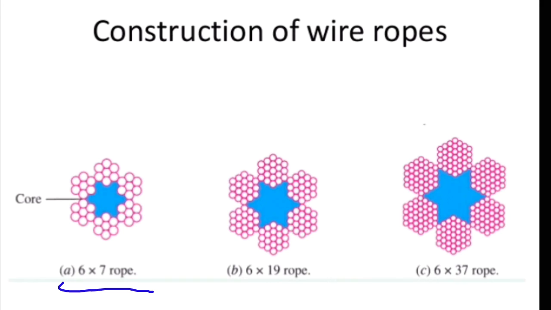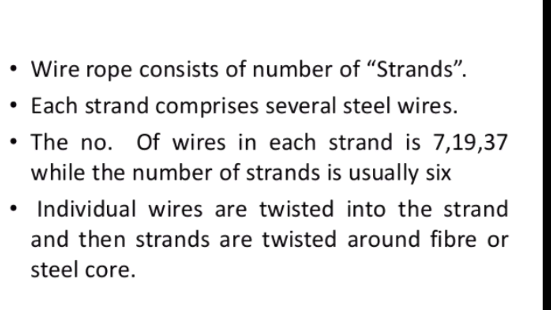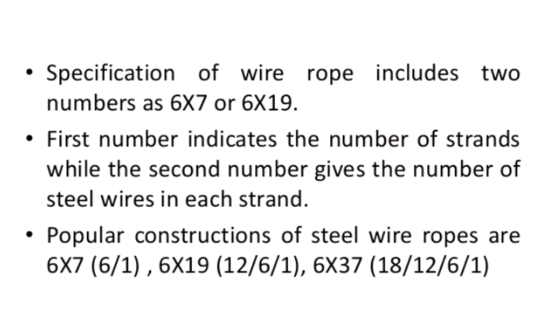Let's see the brief theory related to the construction of wire rope. Wire ropes consist of a number of strands. Each strand comprises several steel wires. The number of wires in each strand is 7, 19 or 37, while the number of strands is usually 6 in any type of wire rope. Individual wires are twisted into strands and then strands are twisted around a fiber or steel core. So this is about the construction of wire ropes.